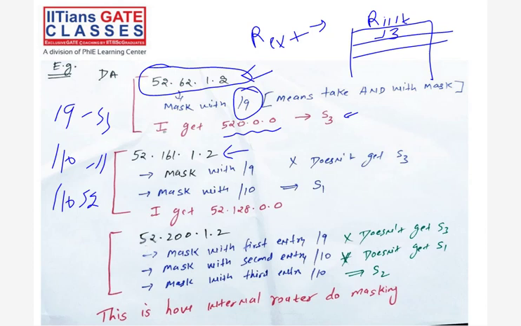That's it. Similarly, see the next example. This destination address comes into the internal router, so the first entry will do the masking with this IP address, right?